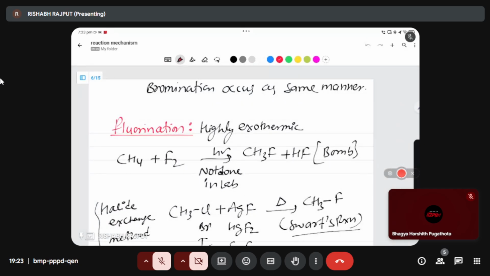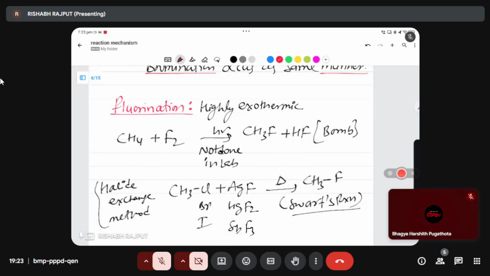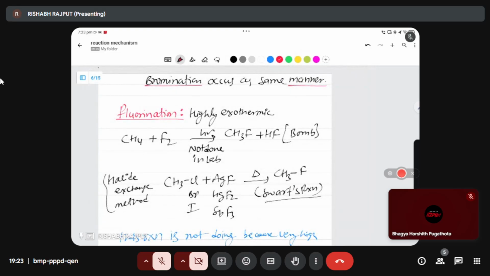Whatever mechanism I follow for chlorine, the same mechanism follows for bromine also. Do not feel that bromine is different from chlorine. For simple structures the mechanism is the same. Now fluorine will come. I told in the class also that fluorination is not possible directly, because whenever fluorine acts with alkane, it generates so much high heat. That is why it is not suggested in the lab or in industry.